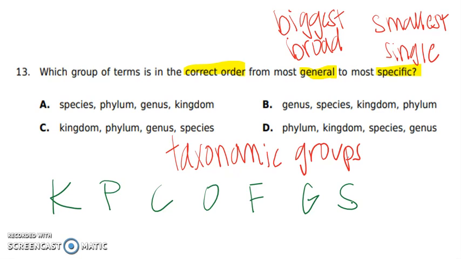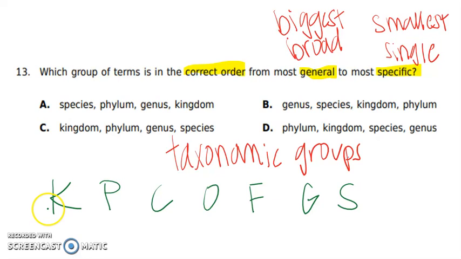And so each one of these letters that we took from that sentence stands for the levels of our taxonomic group. So the K stands for kingdom, the P stands for phylum, the C stands for class, the O stands for order, the F stands for family, the G stands for genus, and the S stands for species.